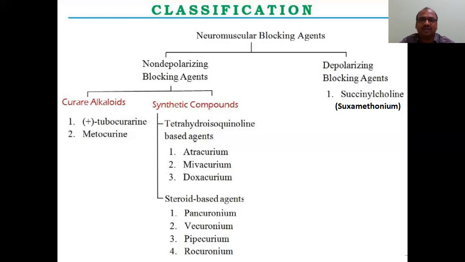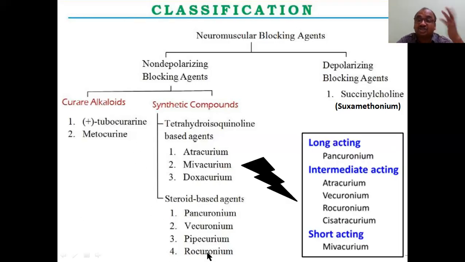Now in the exam they will ask you about long acting, short acting, and intermediate acting also. So these terms you have to learn in the sense of timing. Long acting, pancuronium: if it is given by injection, the patient's body will be relaxed for more than 100 minutes. 100 minutes means more than 2 hours. So within the 2 hours, doctors will do a surgery. If they want, they will give one more injection also, but that is another topic. But keep 2 hours in your mind. Long acting is pancuronium, pan, like that you can remember.